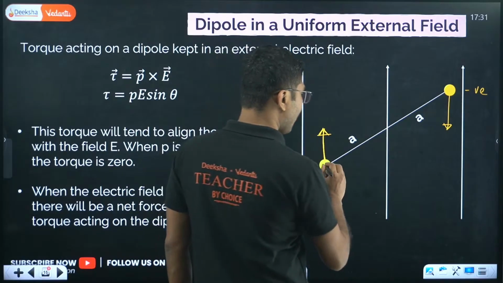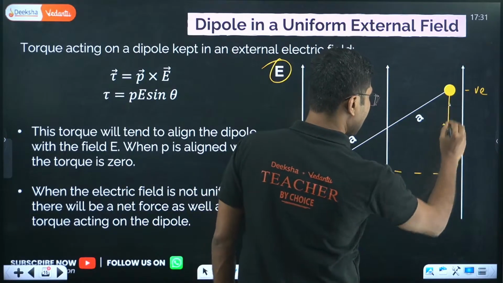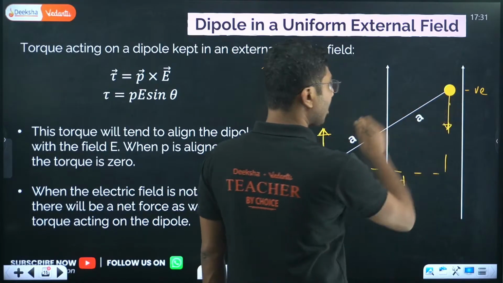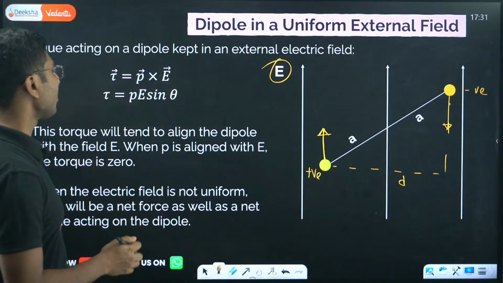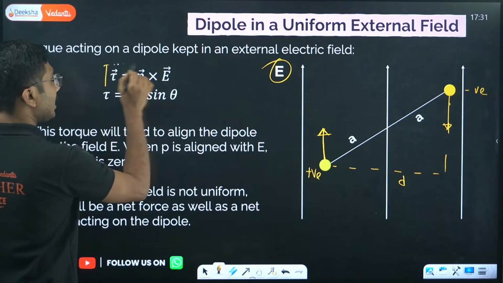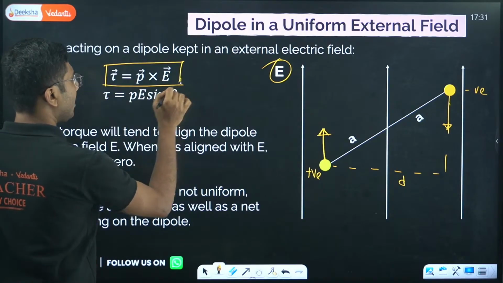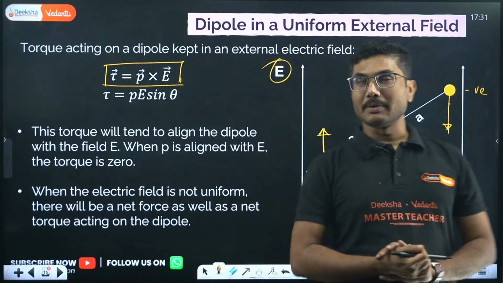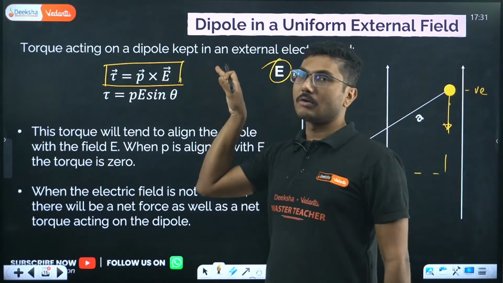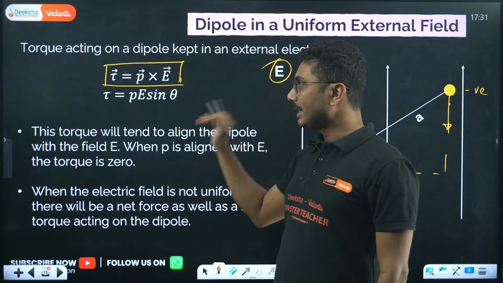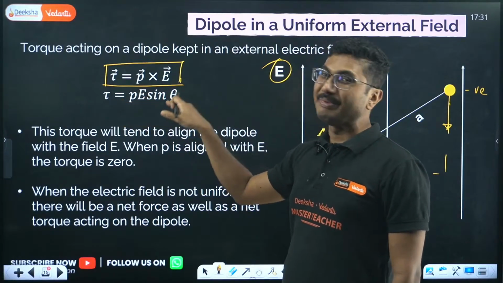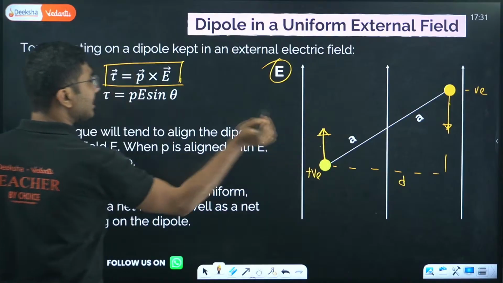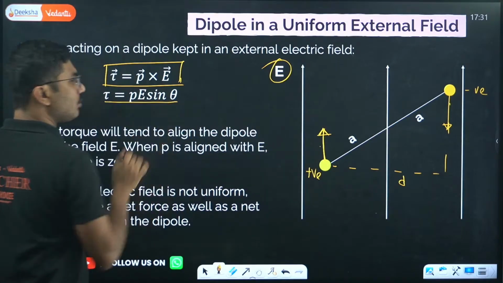For that you have to calculate the torque, which is basically calculating this distance. If you calculate this distance and multiply it with one of these forces, you will get the torque, which in vector notation is given by P cross E. The torque acting on a dipole in an external electric field is given by P vector cross E vector. Scalar form wise, torque is equal to PE sin theta. Now remember, while doing this derivation, you will first arrive at this formula.